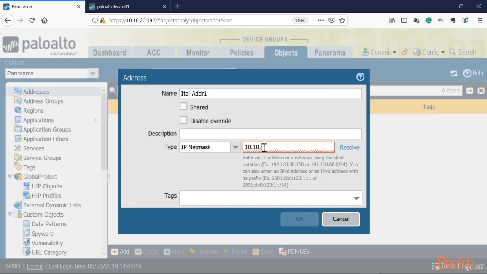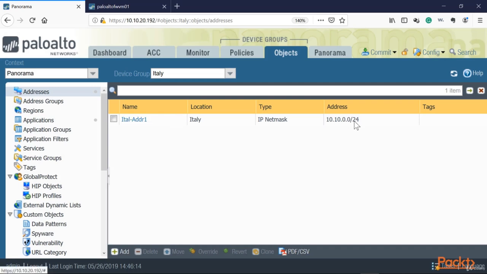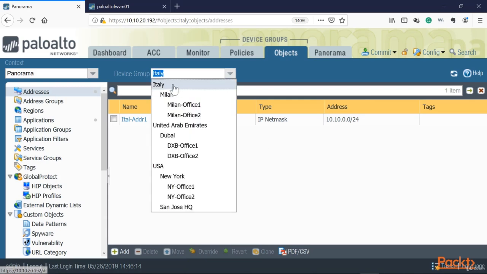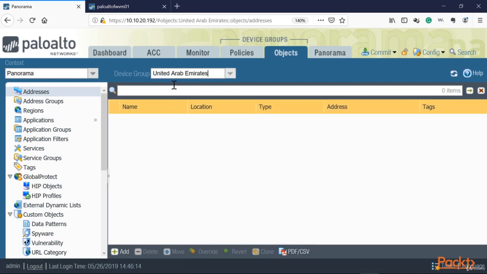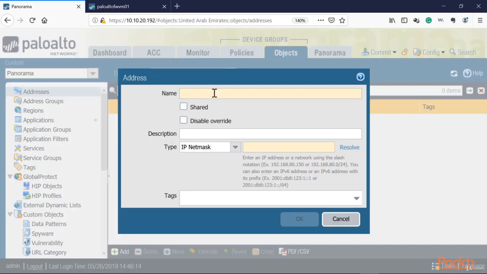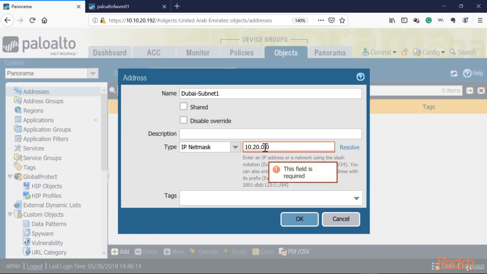We got a subnet over there, and this subnet only applies to Italy, so there's no point to throw this across all my firewalls because this subnet is only relevant in Italy. Now I am going to make another change, but in this case, I'm going to add the Dubai subnet. So we're going to say Dubai, and then we're going to type 10.20.00.24, and this is Dubai subnet 1.